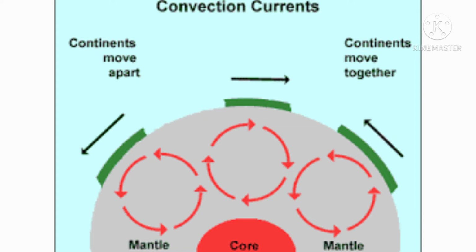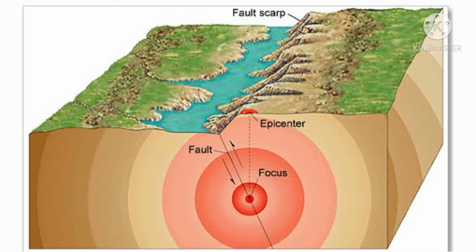As the convection current makes the magma move, this magma makes the tectonic plates present on the mantle move. So during the movement of the tectonic plates, the adjacent tectonic plates collide with each other, and this colliding of the tectonic plates causes the earthquake. The earthquakes are occurring every day, but most of the earthquakes are of less intensity and are not felt by us. An earthquake originates below the ground in the earth's crust.